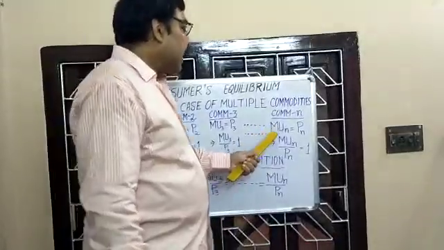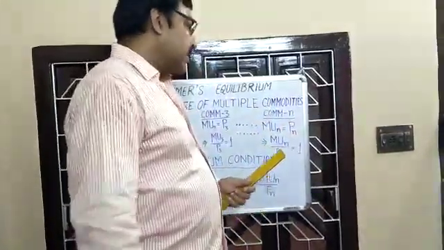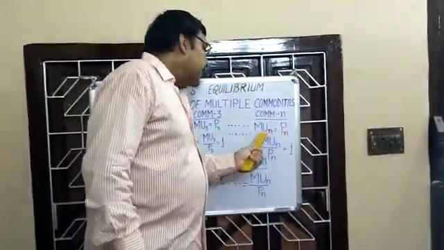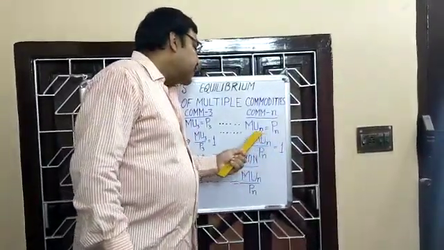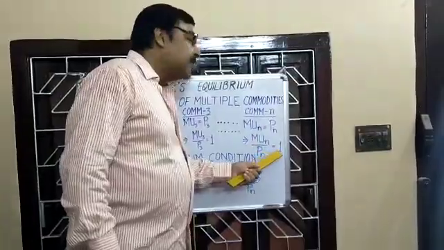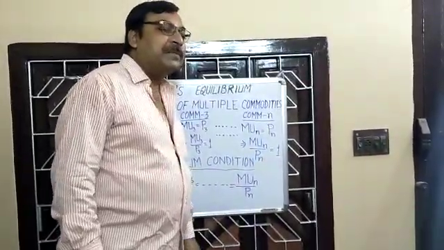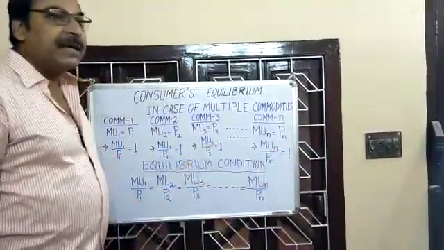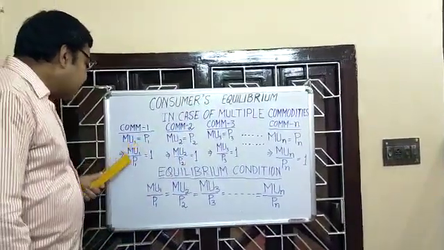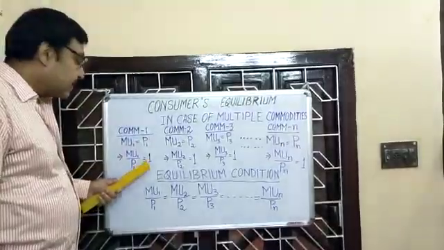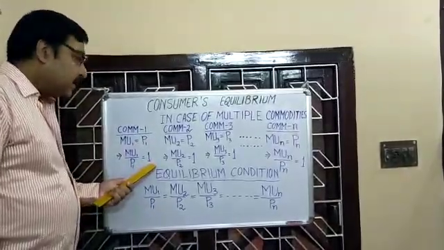At last, consider the nth commodity. Equilibrium condition: MUn must be equal to Pn, so the ratio MUn by Pn is equal to 1. What are we observing here? For every commodity, we are getting a ratio of marginal utility and price which is equal to 1.